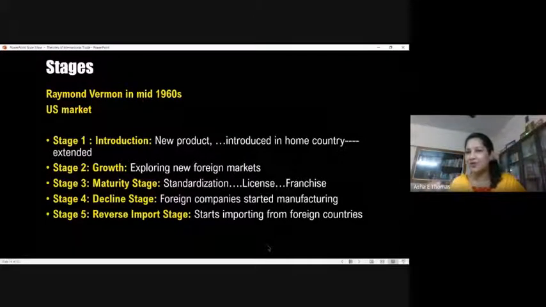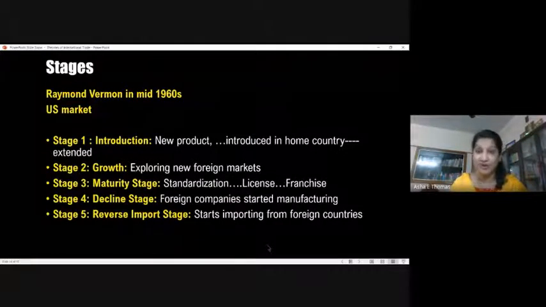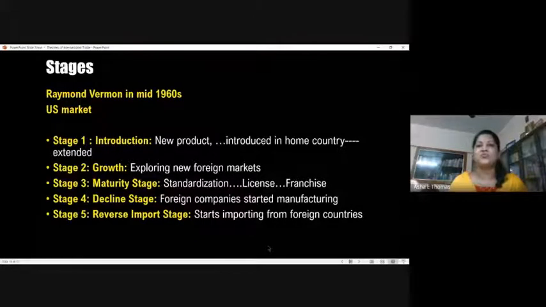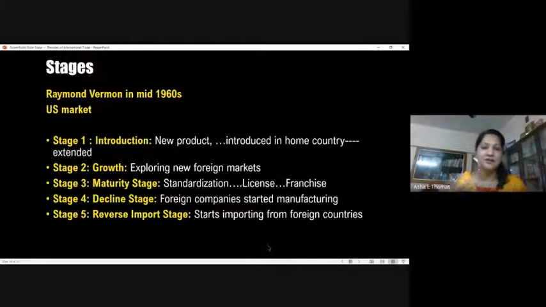Then this innovation is slowly transferred to different markets, which can be foreign markets depending upon the level of development in those nations. In the meantime, the number of markets could be increased. You can look at how the US went with marketing Microsoft products to different markets. Now they are almost at a saturation stage.